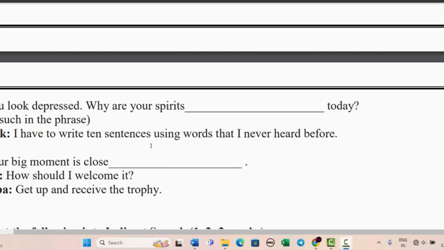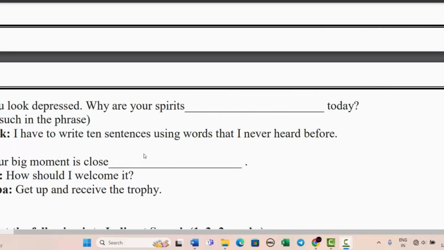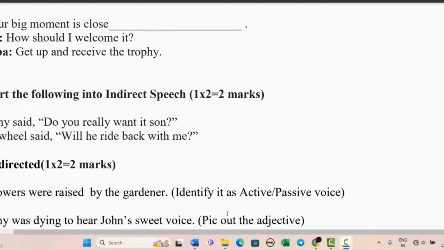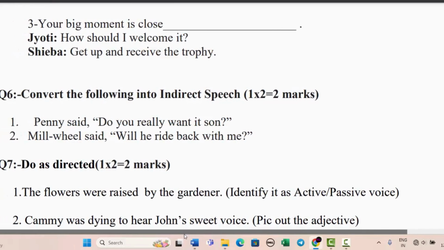Ashok, I have to write 10 sentences using words that I have never heard before. Your big moment is close at hand. Jyoti, how should we welcome it? Sheba, get up and receive the trophy. Okay. Moving to next. Let us find out what it is.